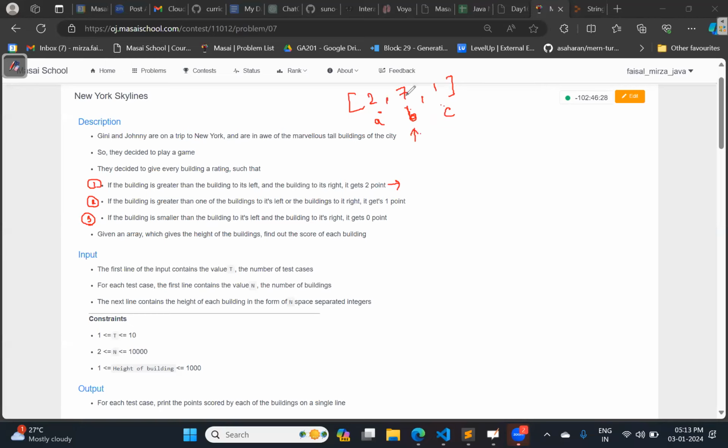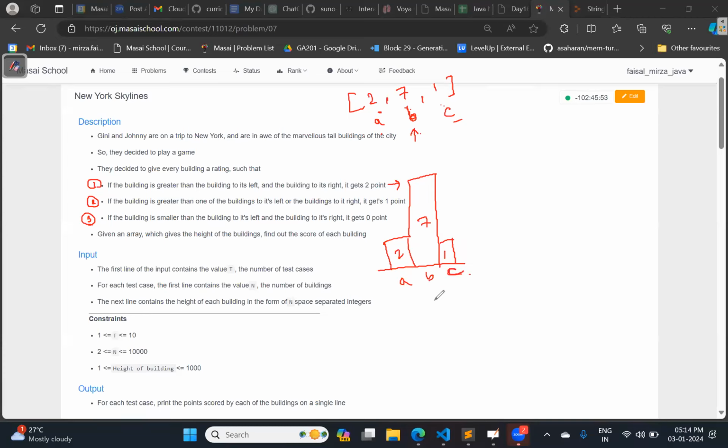What is your observation about building number B, in terms of height as compared to building number A and as compared to building number C? Yes, sir. Tell me your observation. For example, if I give you a visual, suppose this is building number A, whose height is 2. So building number B, whose height is 7. And this is building number C, it is, tell me.